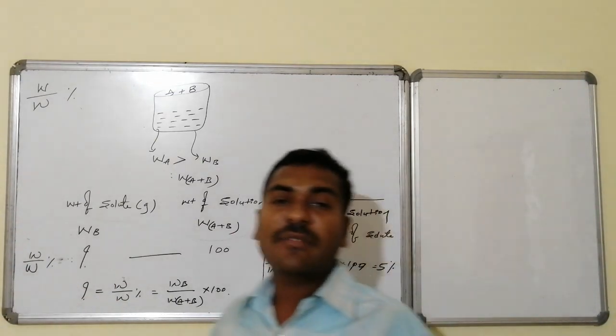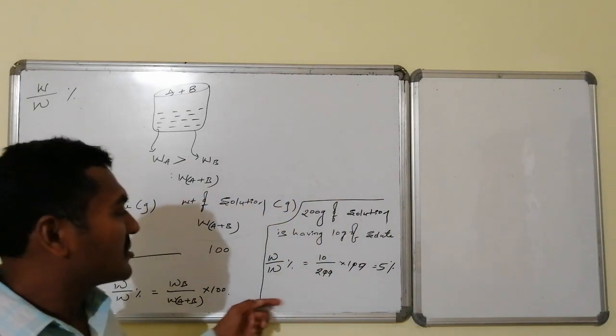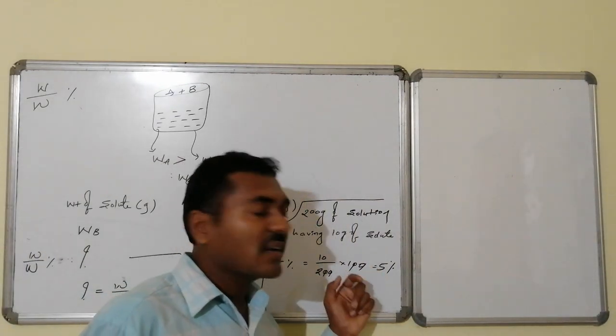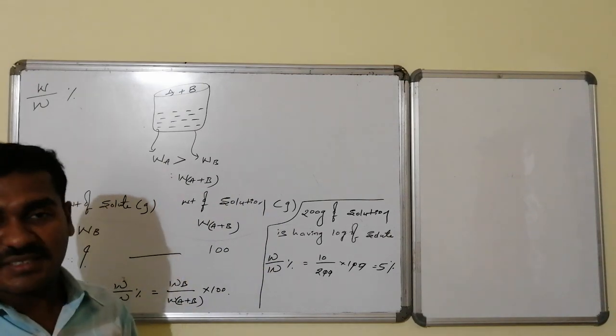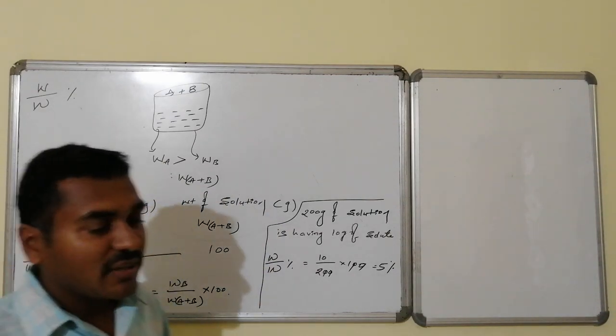Whereas if I write the weight percentage of solvent, this will become equal to how much here? 100 minus 5 will become equal to what? 95 percent. This is weight by weight percentage.